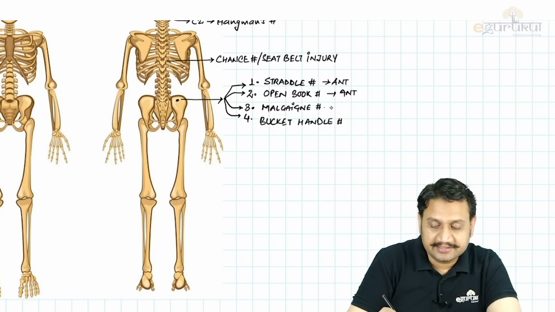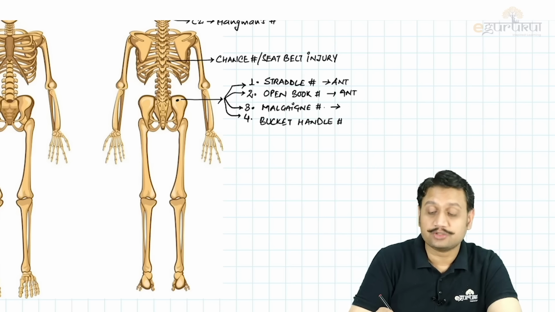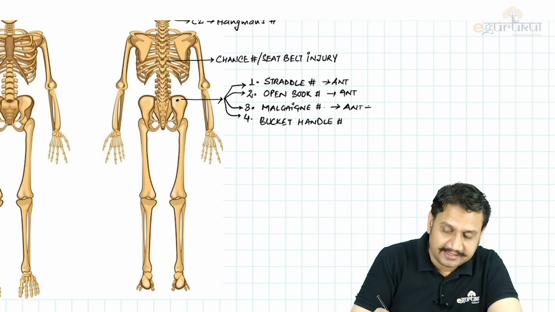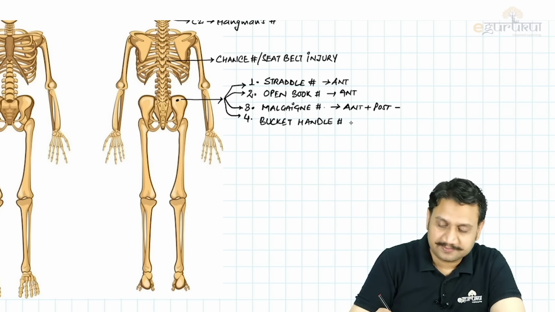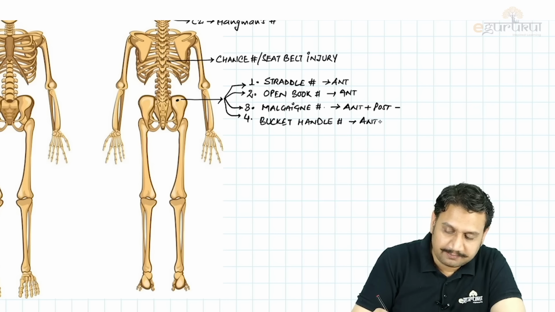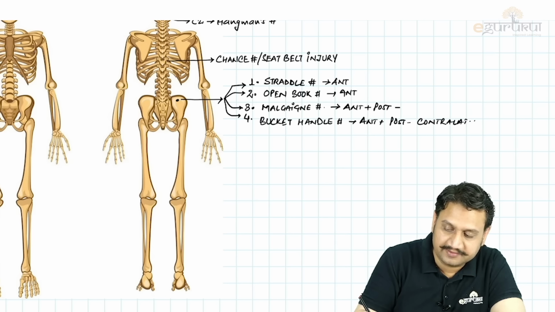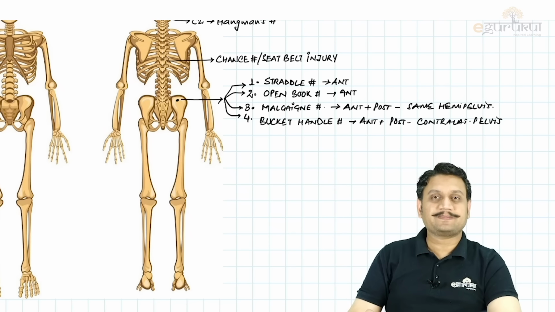When anterior and posterior injury is occurring on the same hemipelvis, anterior plus posterior on the same hemipelvis, then it is Malgaigne. But when it is on the opposite hemipelvis, it is anterior plus posterior on contralateral pelvis. On contralateral pelvis, then we call it the bucket handle injury. It is on the same hemipelvis, right? It is on the same hemipelvis. Then you call it the Malgaigne injury, right?